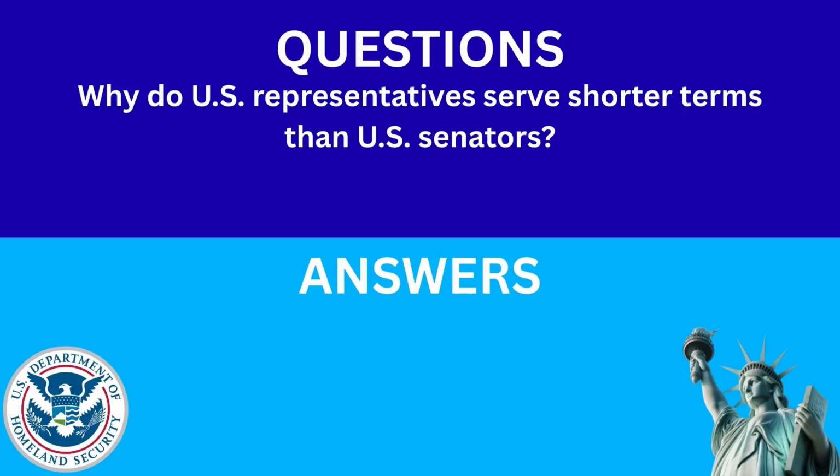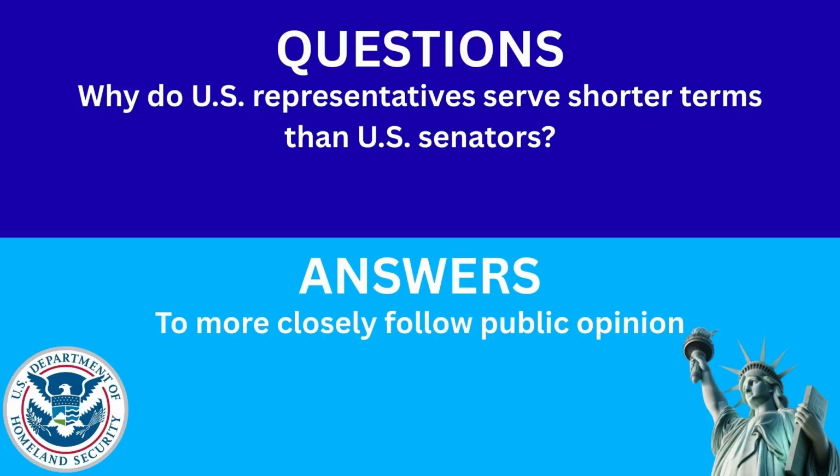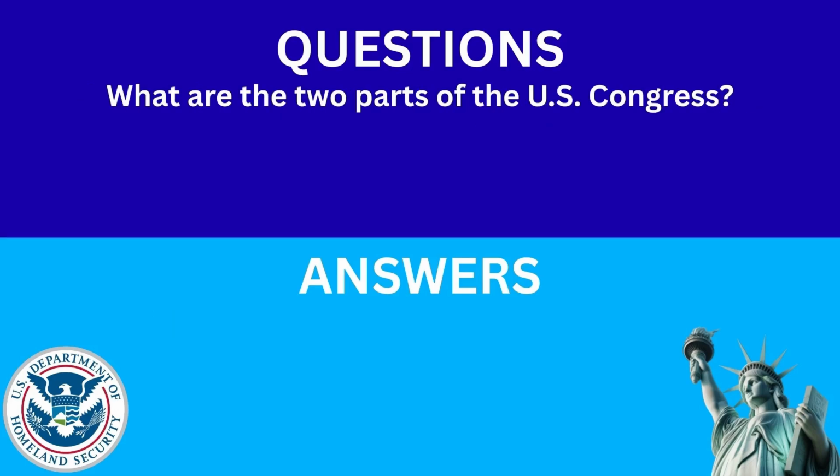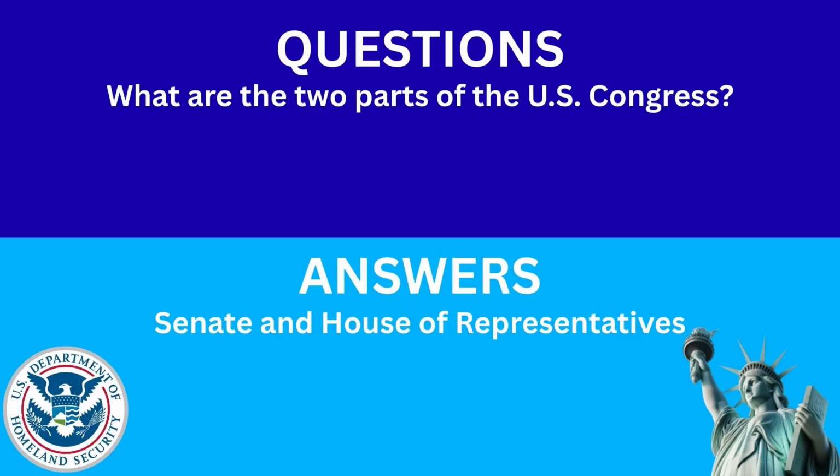Why do U.S. representatives serve shorter terms than U.S. senators? The answer is to more closely follow public opinion. What are the two parts of the U.S. Congress? The answer is Senate and House of Representatives.